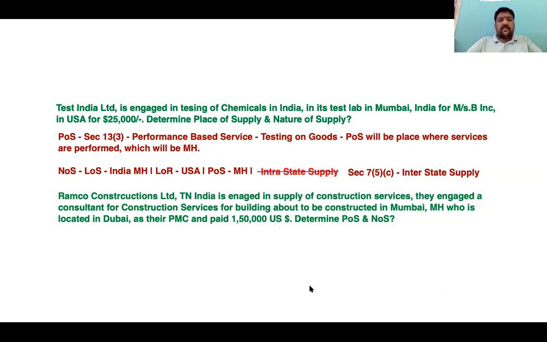Yes, sorry, some of the information was missed. The construction company is in Tamil Nadu. The building is going to come up at Maharashtra, and the consultant is located in Dubai. The Dubai consultant is paid $150,000 US dollars. All you need to determine is place of supply and nature of supply. Quick.